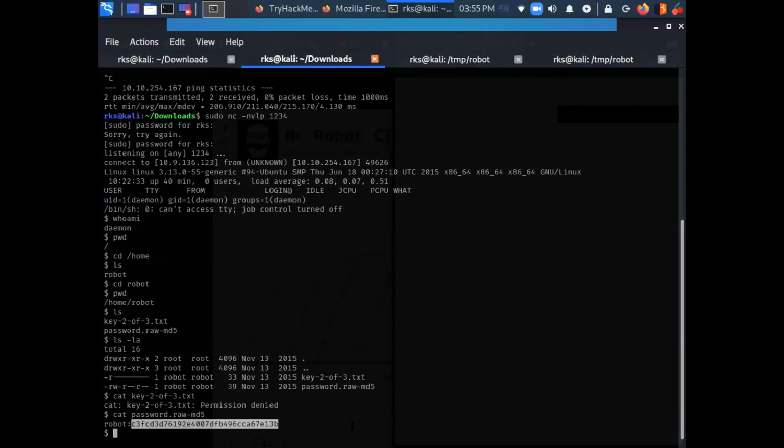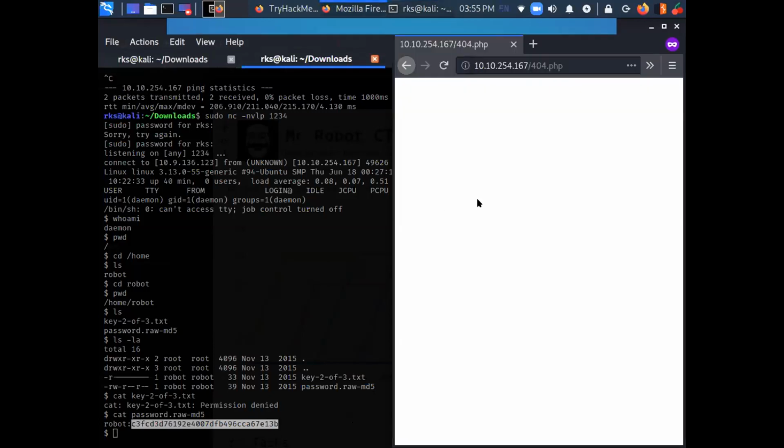So let's just copy it and let's try to crack this password.